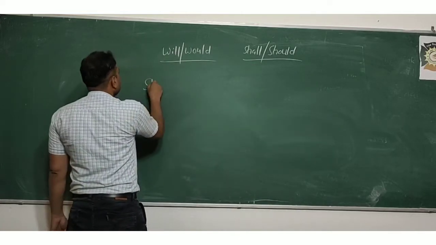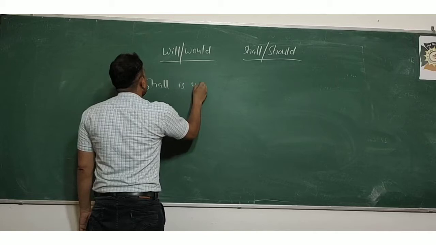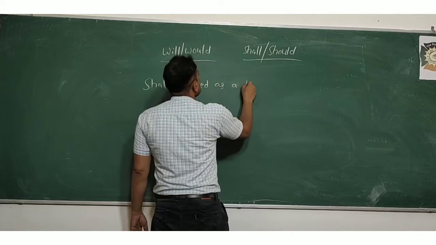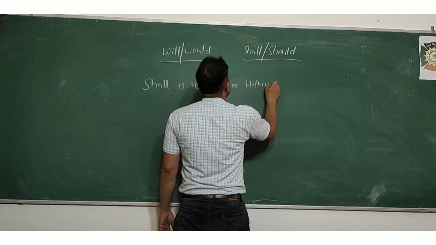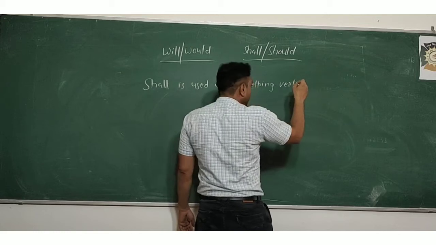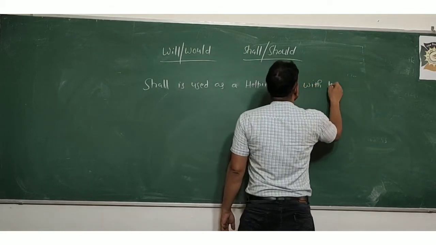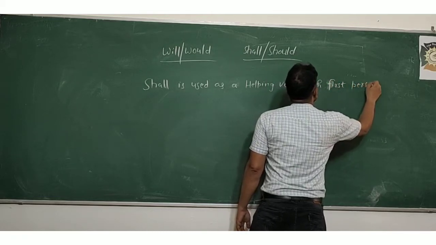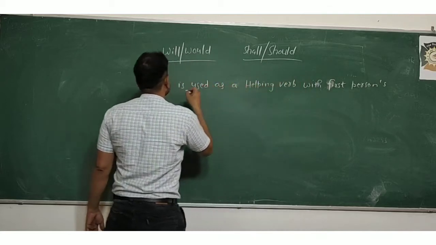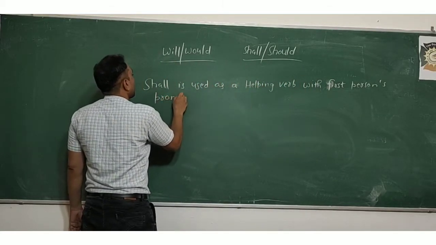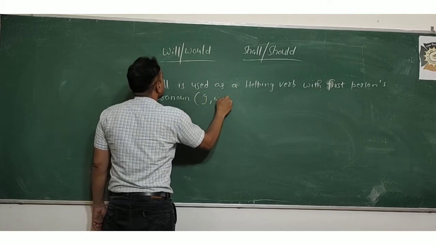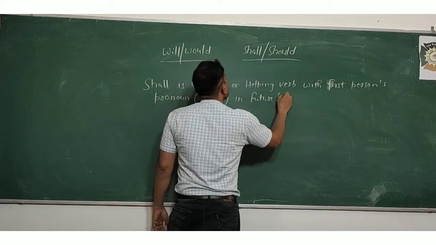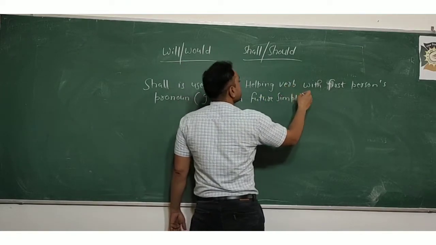So as you all know, shall is used as a helping verb with first person pronouns I, we in future simple tense, or simple future tense.